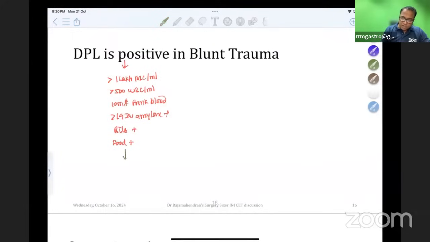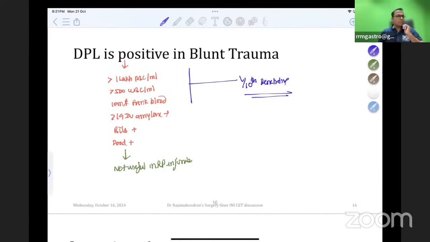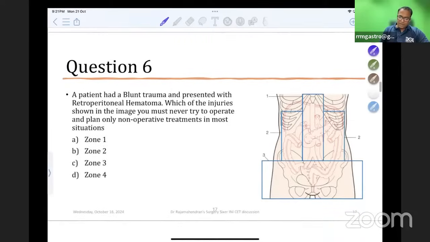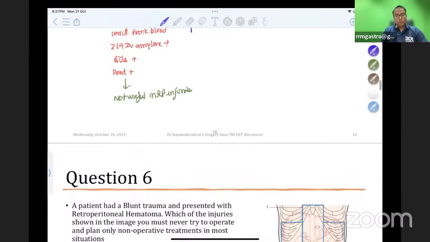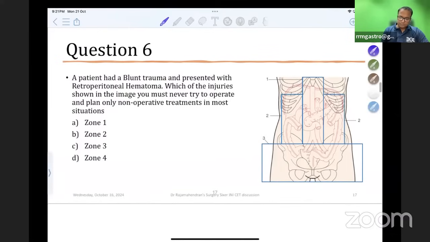And DPL, the peritoneal lavage, is not useful for retroperitoneal injuries. So this is for blunt trauma. These values are 1/10 in penetrating trauma. That is a line from Bailey and Love. For example, 10,000 RBC, 50 WBC, like that we can put, but they have not mentioned the values. Just mentioned 1/10 for penetrating trauma. Just remember 1/10 is penetrating trauma. So the answer here is retroperitoneal injuries cannot be detected by both EFAST as well as DPL.